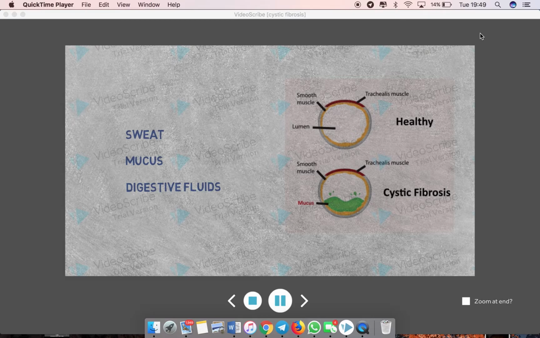Here we are looking at a transverse slice of the trachea. It shows the comparison between an unaffected individual and an individual suffering with CF. You can see the mucus has become thickened, and from this you may begin to hypothesize how this may affect the respiratory system.